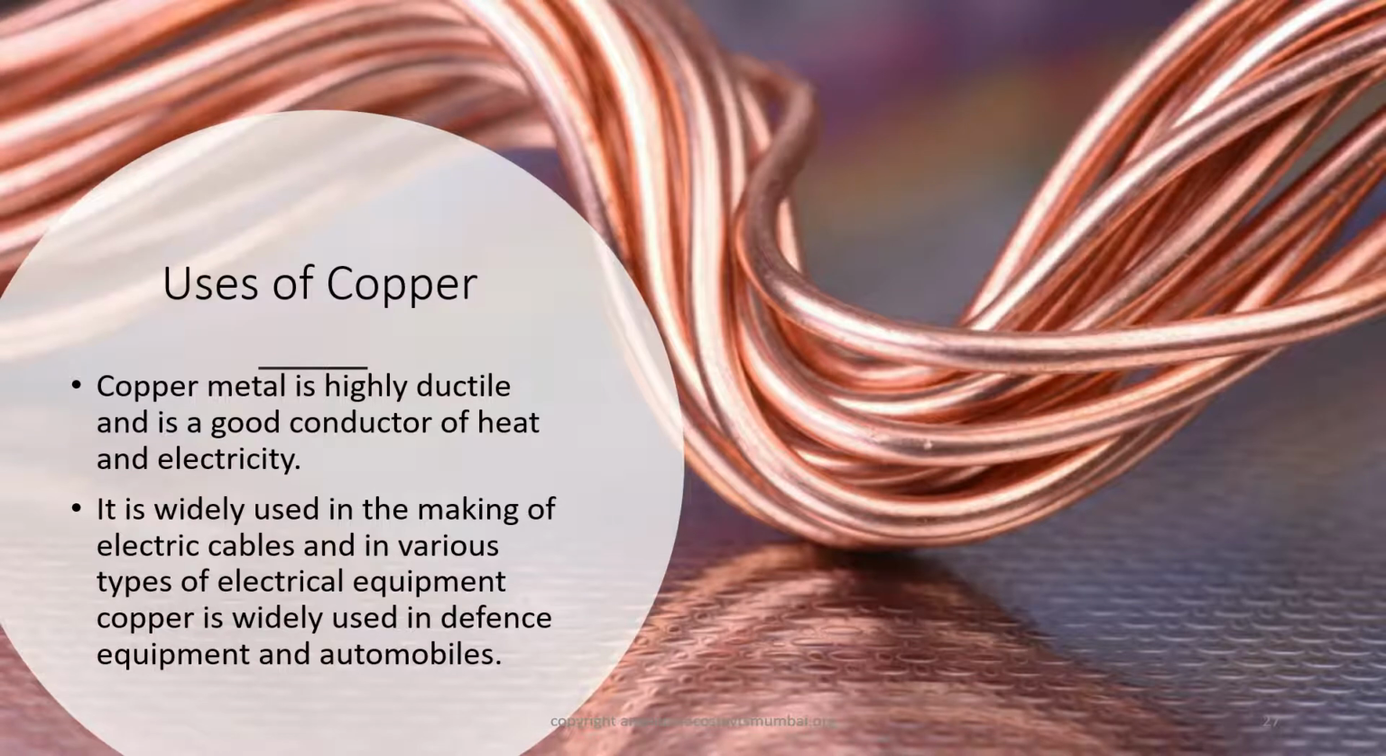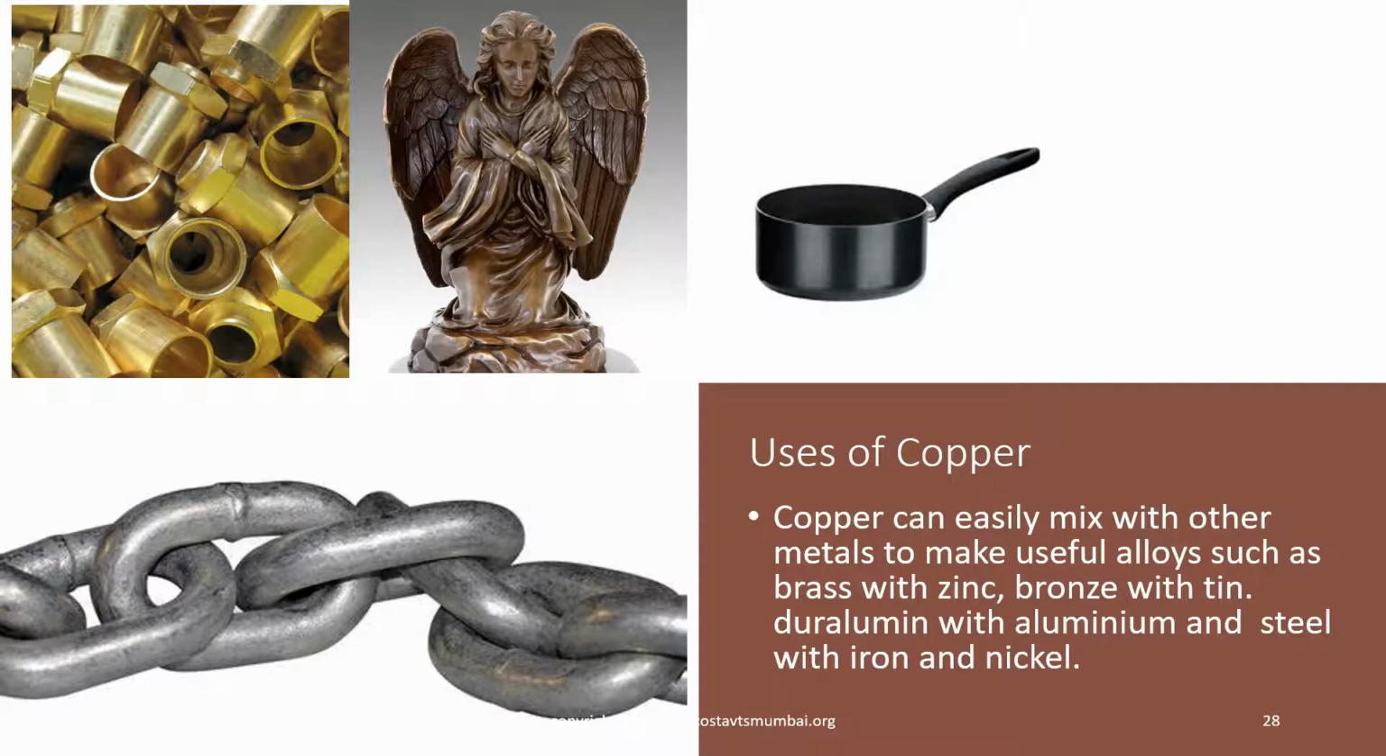Uses of copper. Copper metal is highly ductile and is a good conductor of heat and electricity. It is widely used in the making of electric cables and in various types of electrical equipment. Copper is widely used in defense equipment and automobiles. Let us take a look at the uses of copper, where copper can easily mix with other metals to make useful alloys such as brass with zinc, bronze with tin, duralumin with aluminium, and steel with iron and nickel.